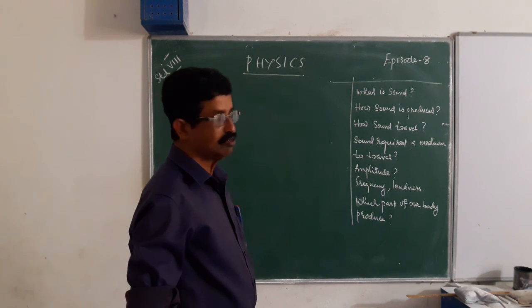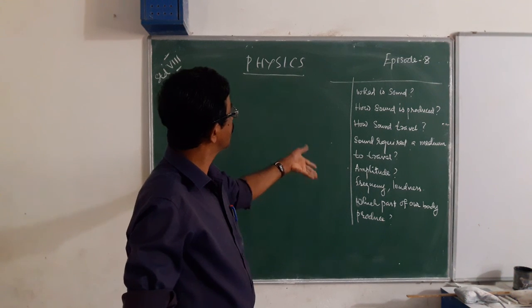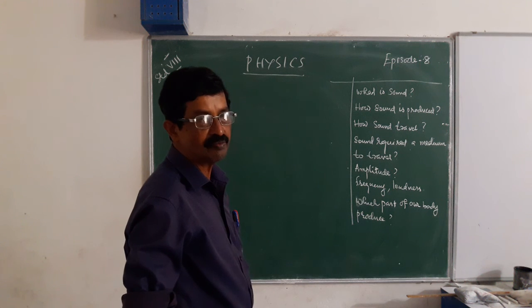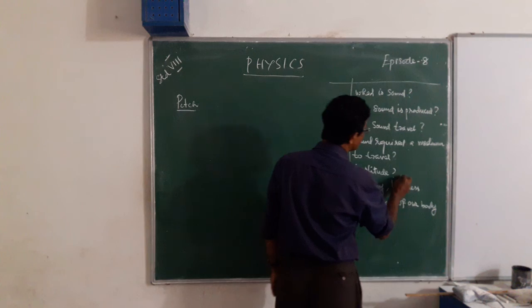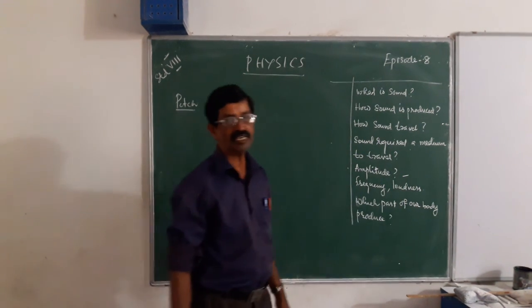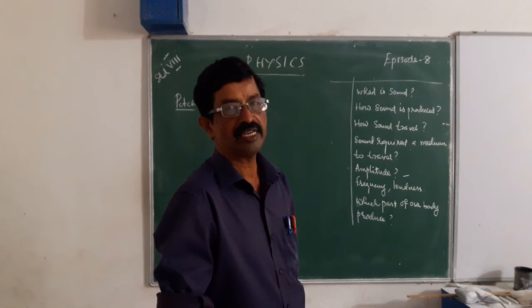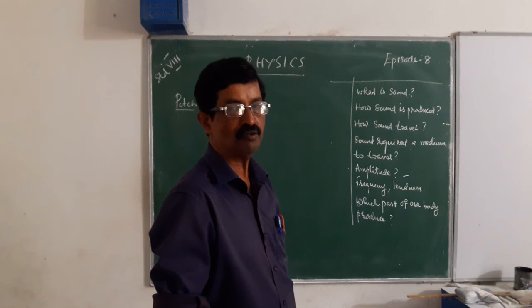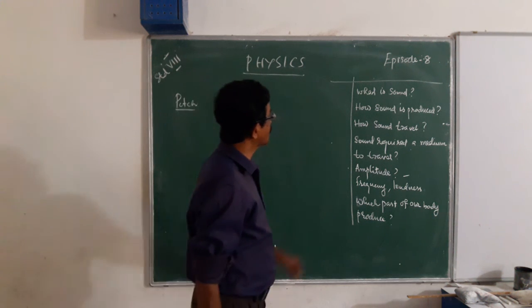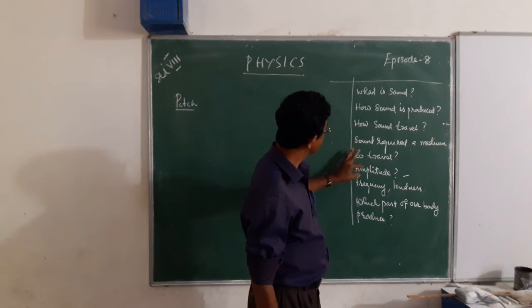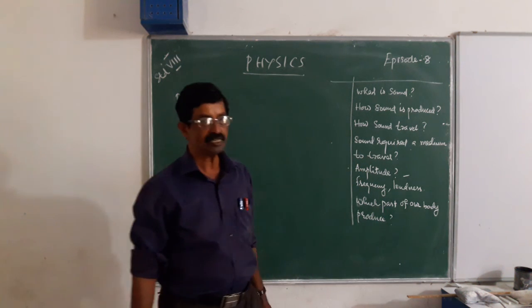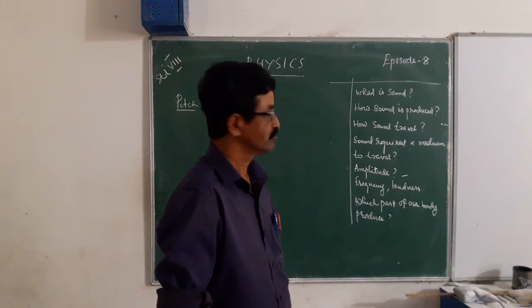Take 2-3 seconds just to remember what amplitude is. Amplitude is the maximum displacement from the mean position. In an oscillatory or to-and-fro motion, the maximum displacement is called amplitude. Then we discussed frequency.